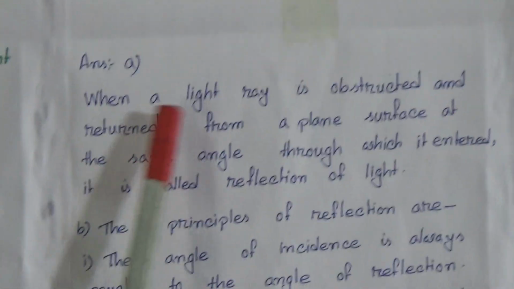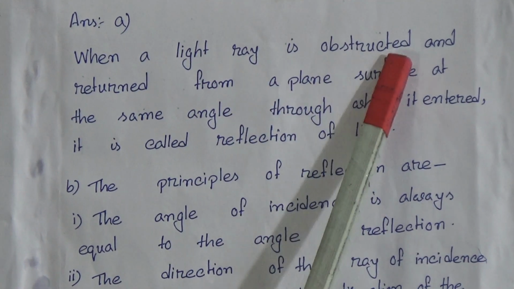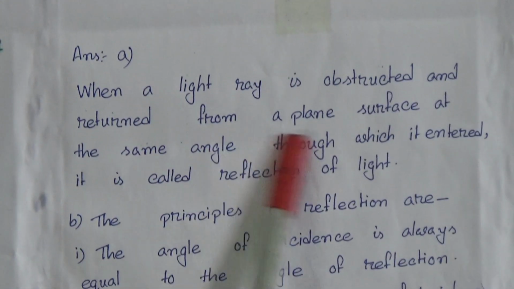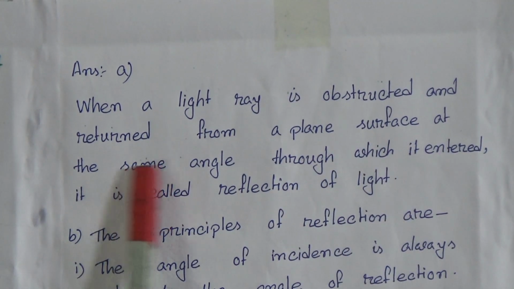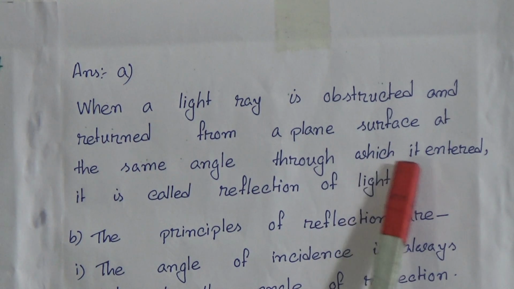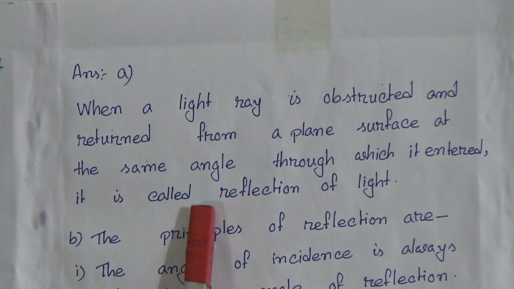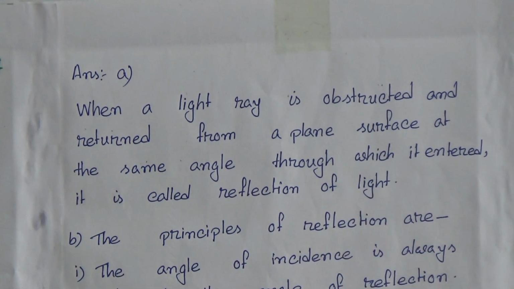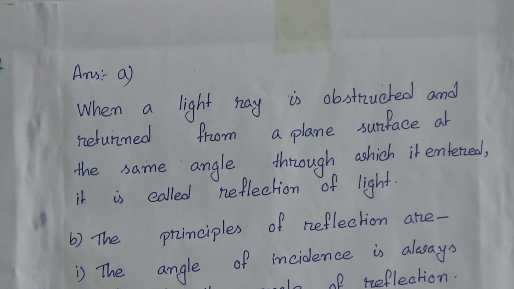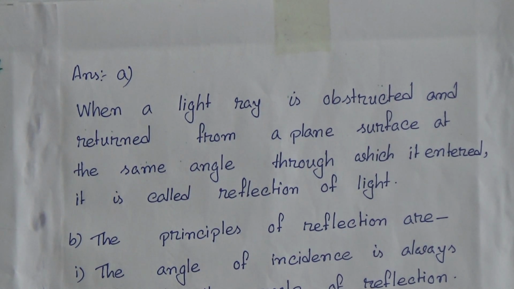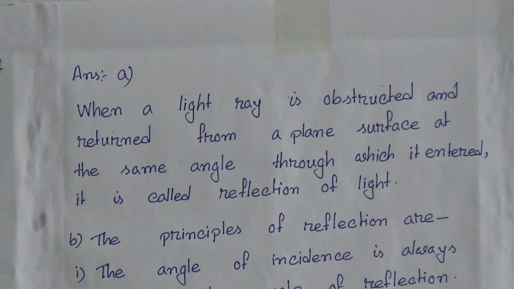Answer: when a light ray is obstructed and returned from a plane surface at the same angle through which it entered, it is called reflection of light. So when the light is obstructed and it returns back at the same angle at which it fell, it is called reflection of light.